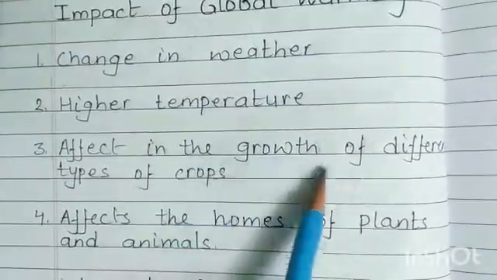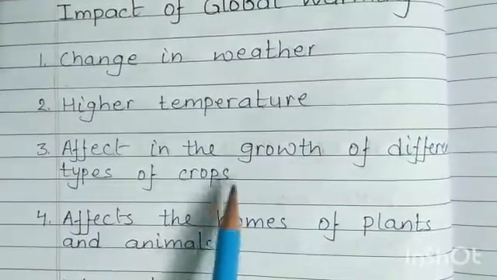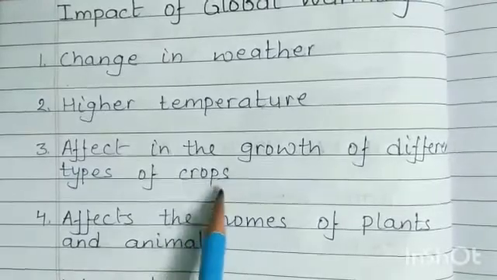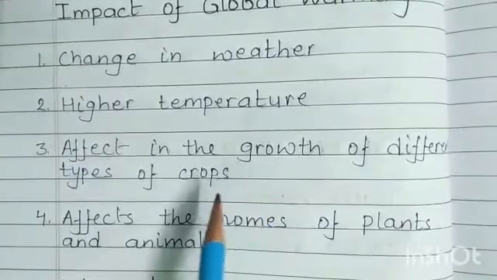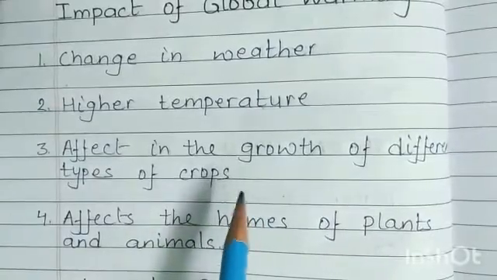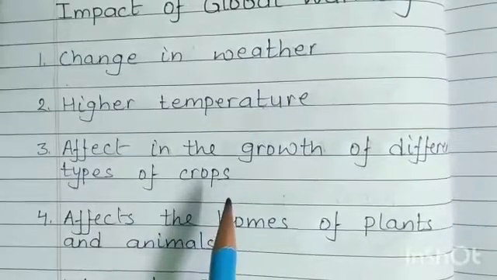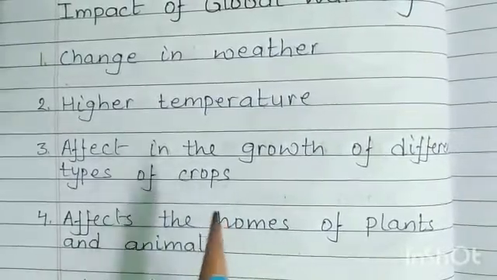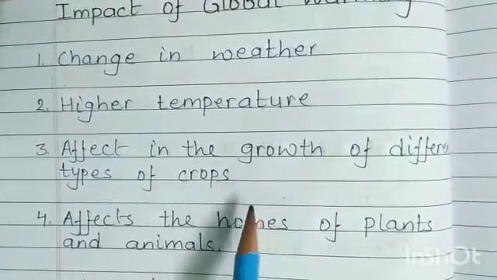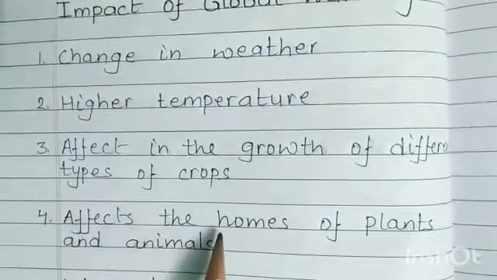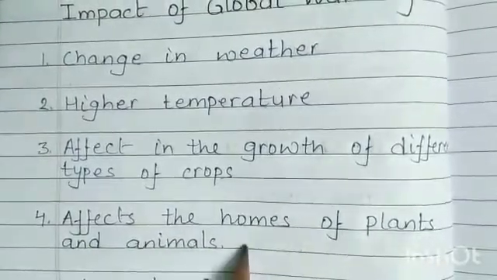Effect on the growth of different types of crops. The change in weather will also affect the types of crops. Some crops such as wheat and rice grow better in higher temperature, but other plants such as maize and sugarcane do not. The effect of change in weather on plant growth may lead some countries to not have food, and many people could suffer from hunger.